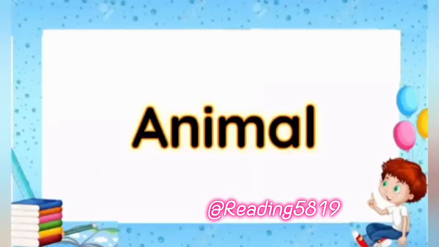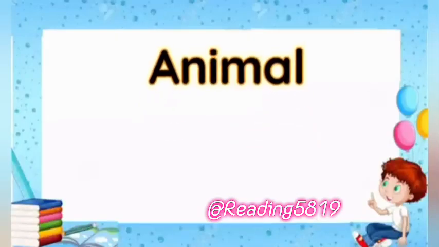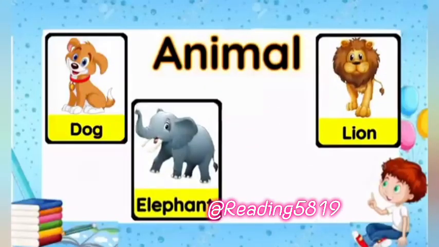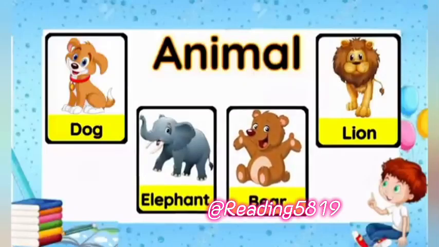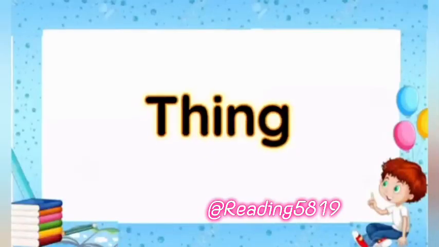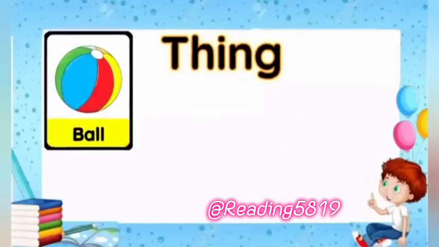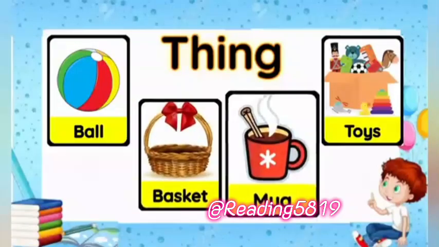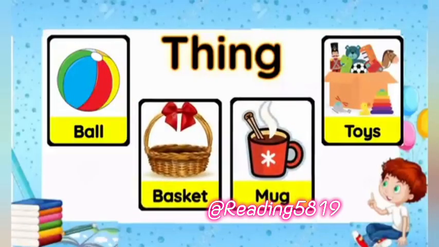Animals also have names such as dog, lion, elephant, bear, and many more. Things we see have names too, like ball, toys, basket, mug, etc.